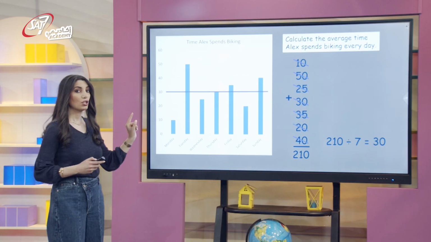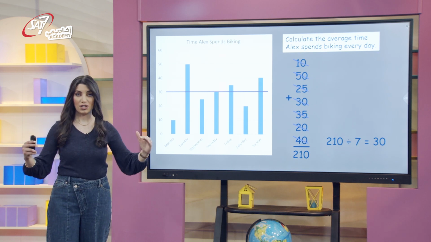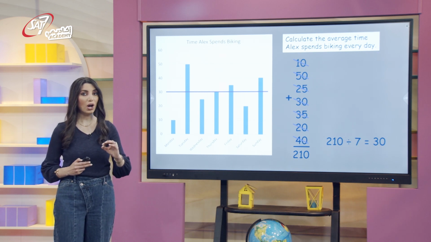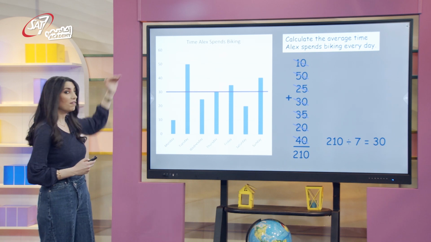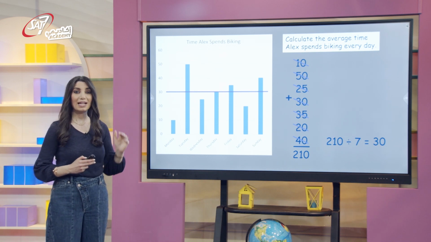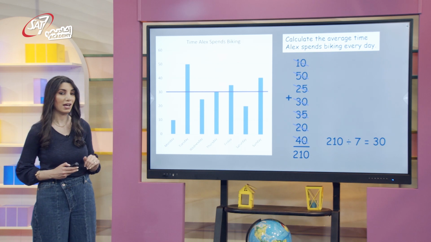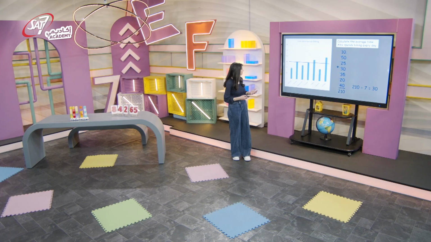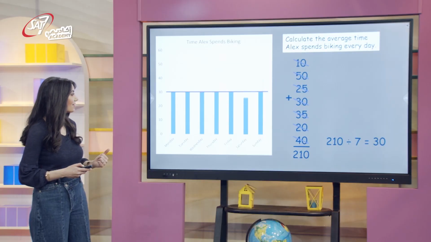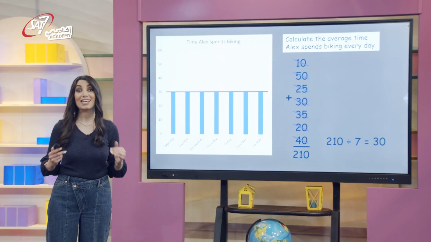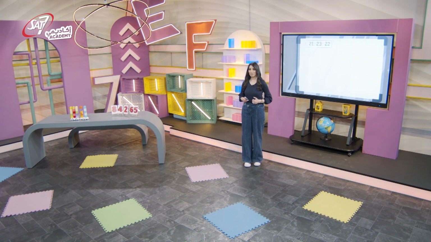This line shows the average. If we take out the parts above 30, above the average, and add them to the bars below this line, what happens? All the bars would be equal. Look at this set of numbers.